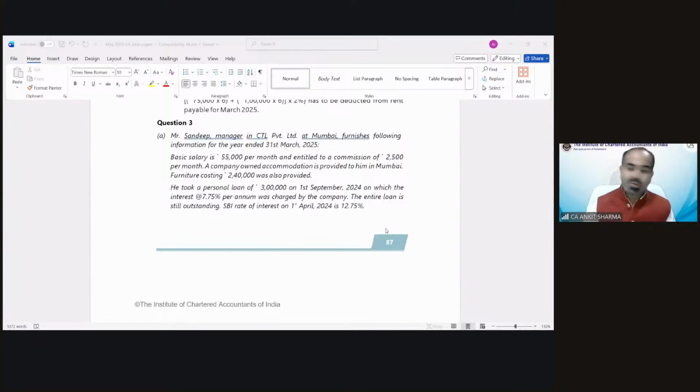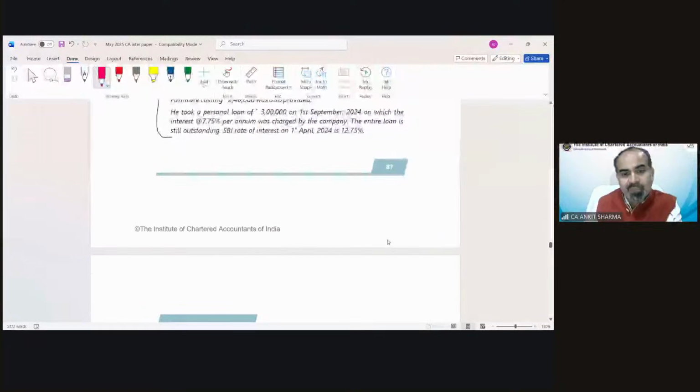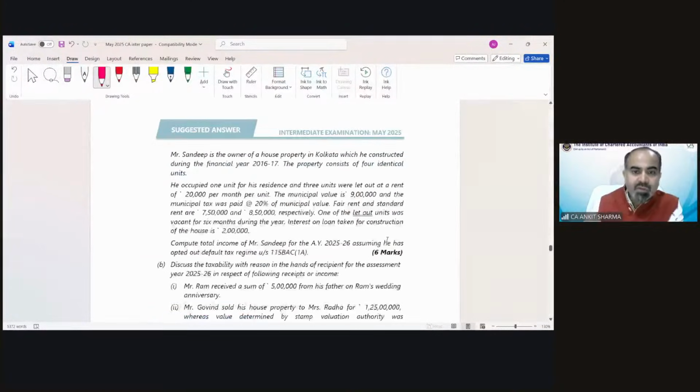So that was question number 3. In this question of 6 marks, this information was for salary calculation, and we have discussed this question under the salary topic. Now, the other half is connected to income from house property. So let's see if we are able to understand the solution of the question which was asked in the examination.